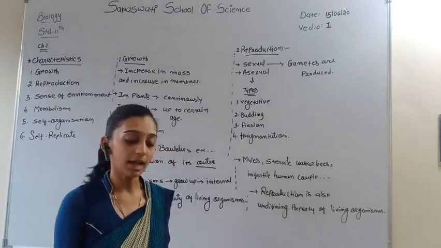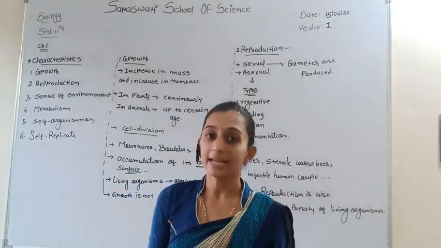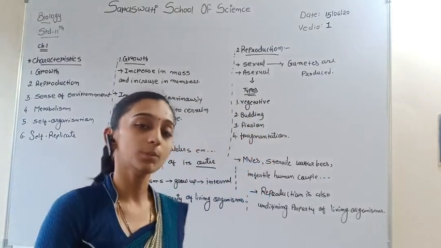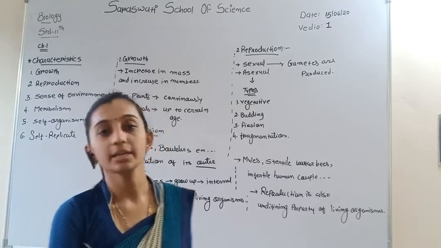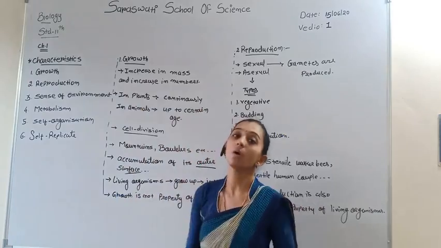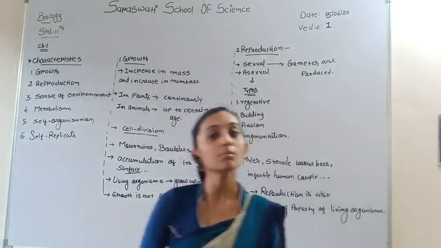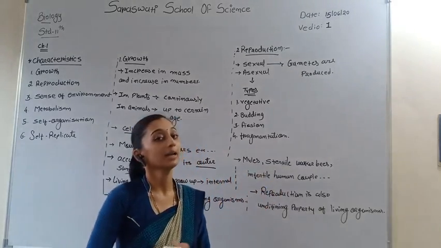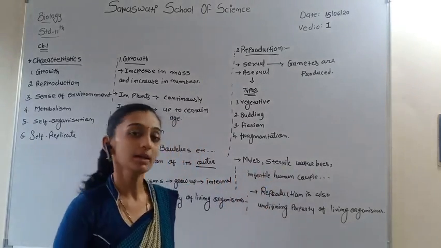So growth and reproduction, both characteristics, are not included as defining properties of living organisms, because in growth, non-living things also increase in mass, and sterile worker honeybees and mules cannot reproduce throughout their life cycle.